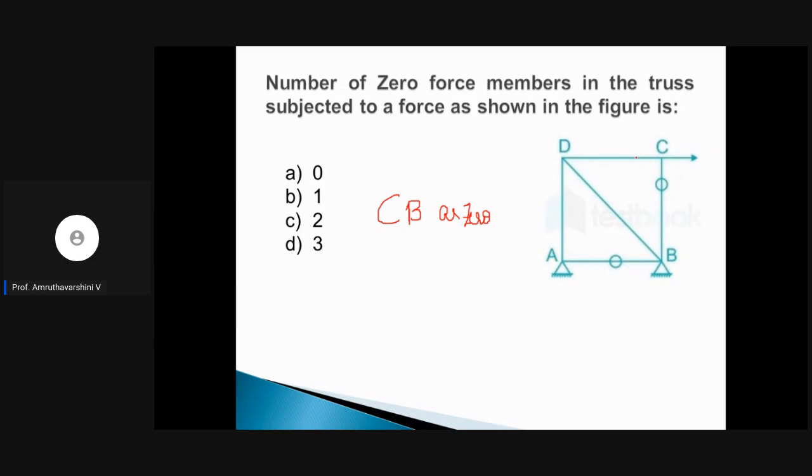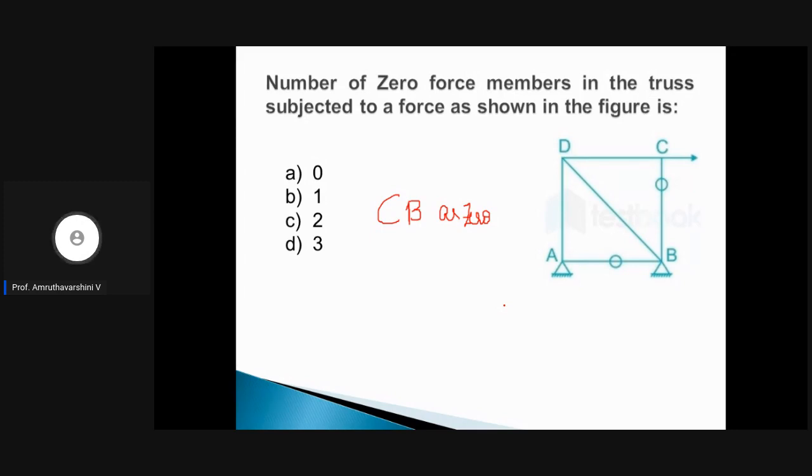That means member force DC and the external load at C will be a collinear force, and this will be the third force. Rule number 1 will be applied to get the CB as 0. Okay, clear? Yes or no? Yeah. So now look at the second member, that is AB.